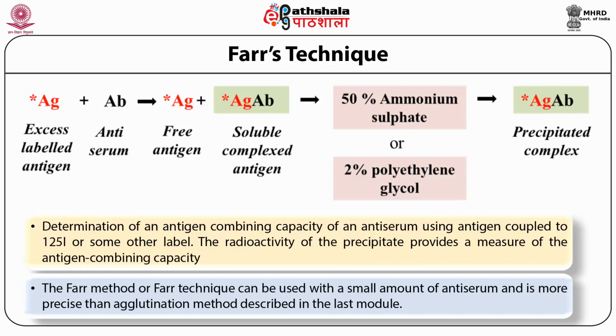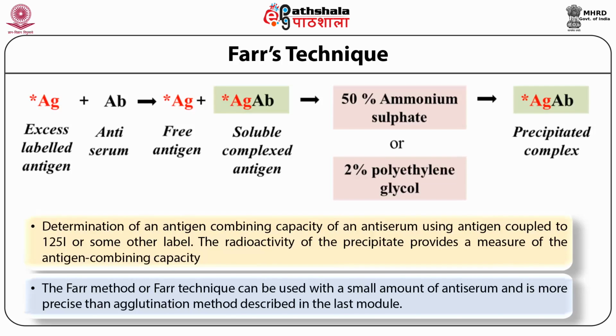The Farr method relies upon the precipitation of immunoglobulins in the presence of 40 to 50% ammonium sulfate saturation. It is assumed that the antigen is not precipitated under these conditions.